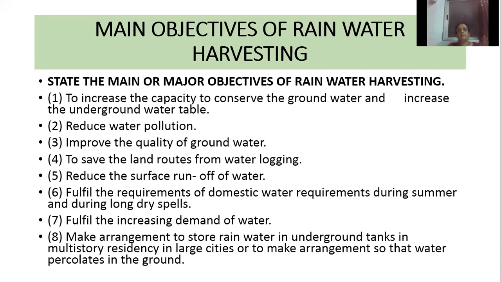Then third one, improve the quality of groundwater. Fourth one is to save the land roots from water logging. Fifth one, reduce the surface runoff water. Sixth one, fulfill the requirements of domestic water requirements during summer and during long dry spells. Seventh one, fulfill the increasing demand of water.